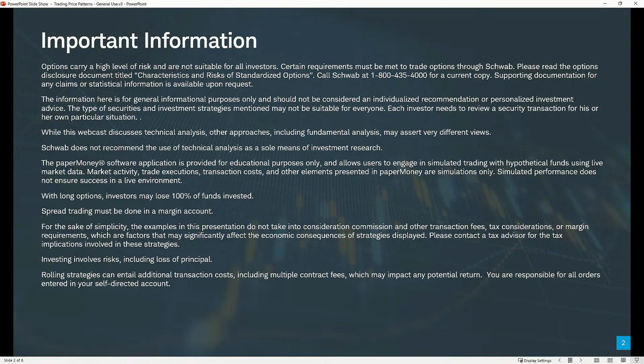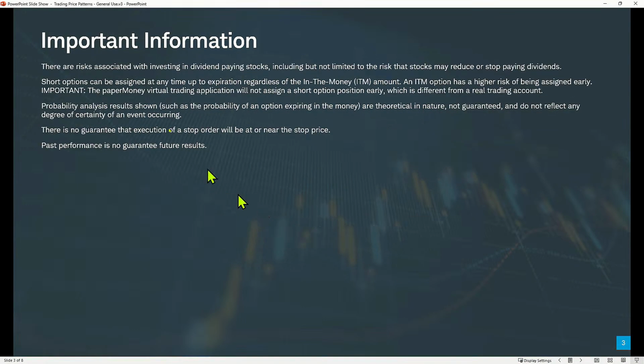We can have what I call paper money fills. So it doesn't exactly simulate the live environment, but it gets us as close as we can. One of the other differences too is that short options will never be assigned early in paper money, and that can happen in a live account. We're going to talk again about that in reviewing one of our trades today.